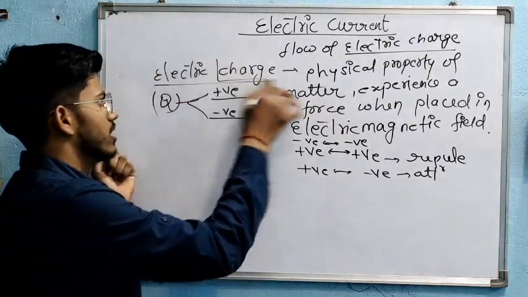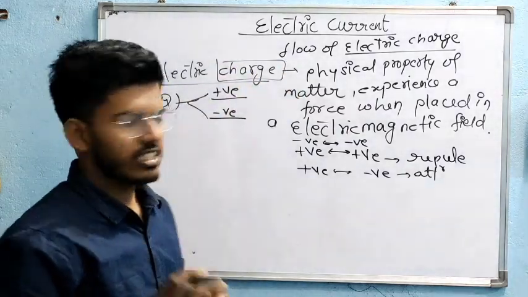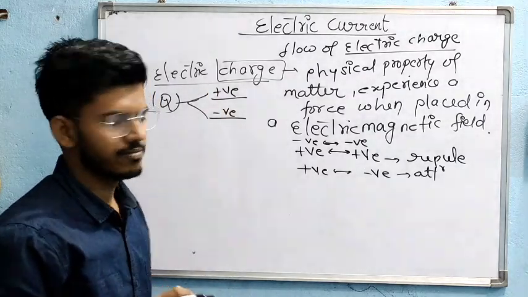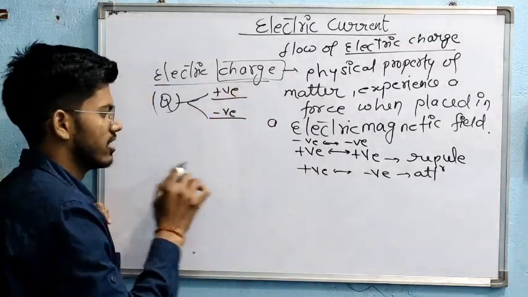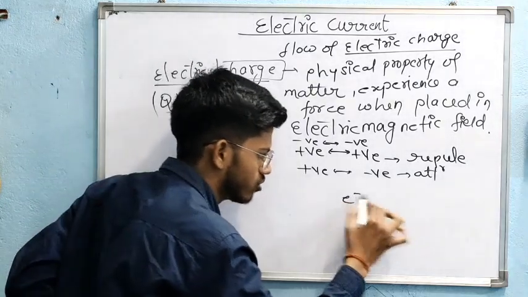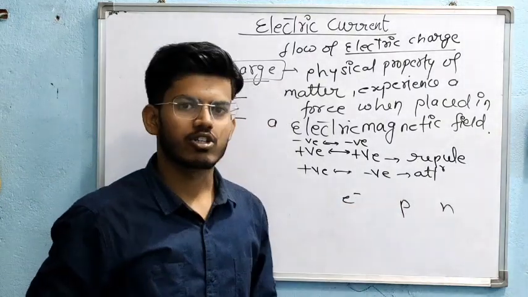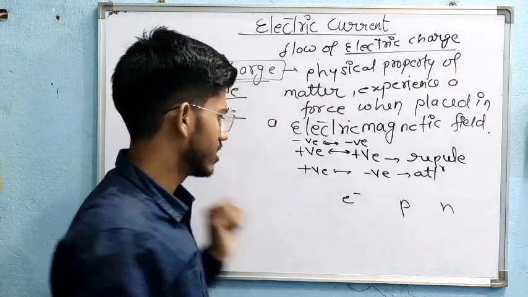The scientist Benjamin Franklin discussed charge. The electron, proton and neutron are the three main subatomic particles of matter.